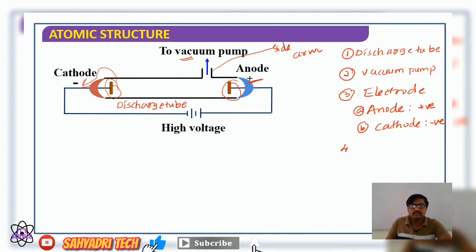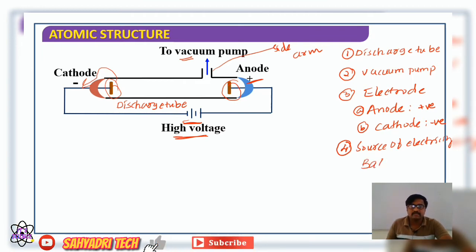And what is the fourth component of the experimentation? It is the high voltage. How are we providing high voltage? With the help of a source of electricity. That is, we can use a battery also. So these are the components of a discharge tube experiment.